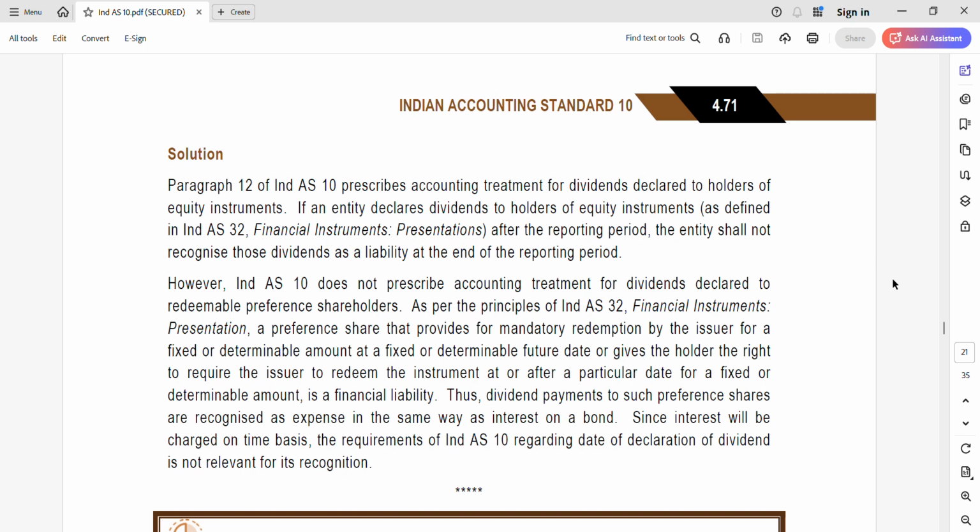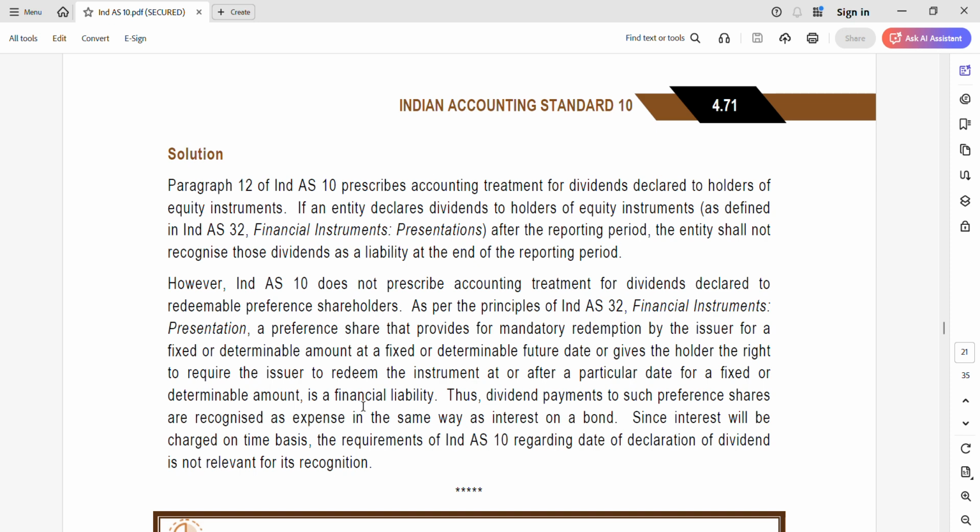But in this case, Ind AS 10 does not prescribe accounting treatment for dividends declared to, because this is not about equity but about redeemable preference shareholders. So as per the principles of Ind AS 32, a preference share that provides for mandatory redemption by the issuer for a fixed or determinable amount at a fixed or determinable future date will be recorded as a financial liability.